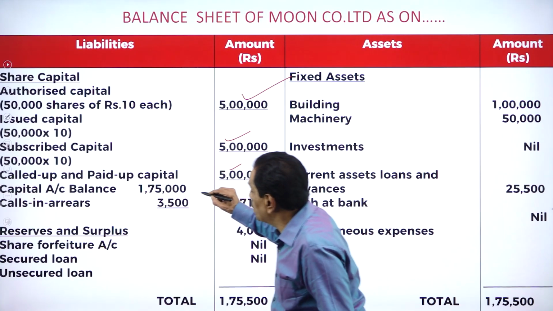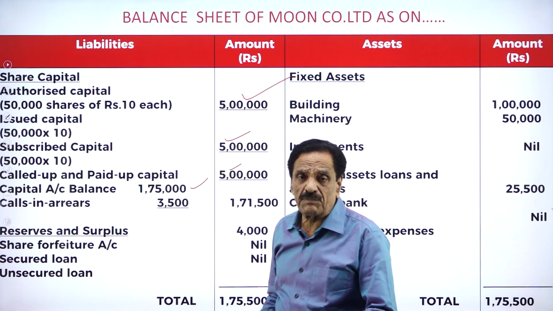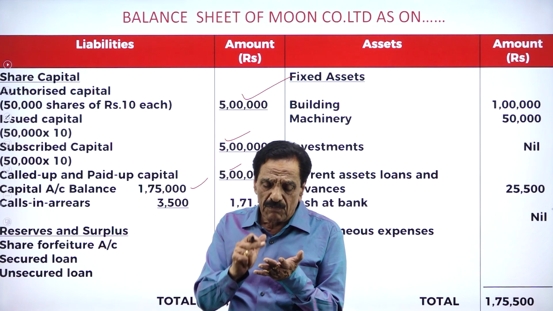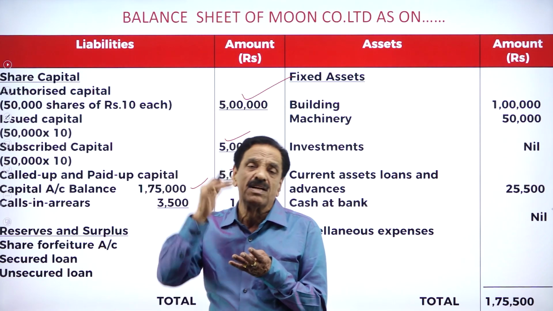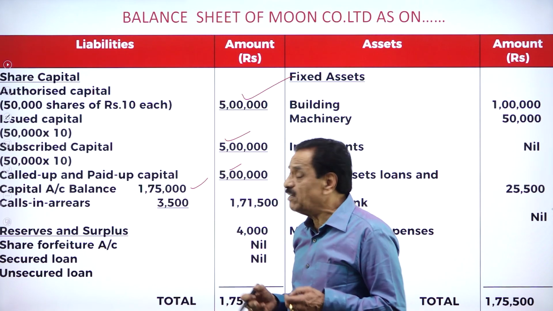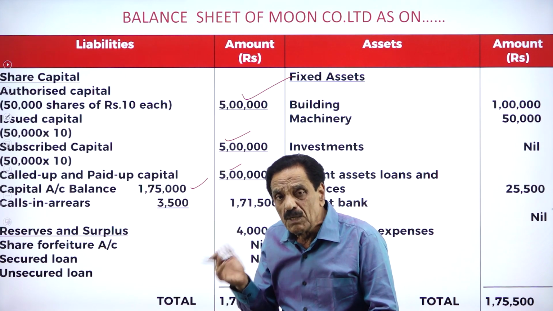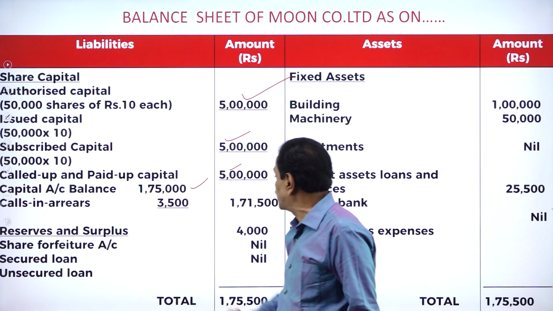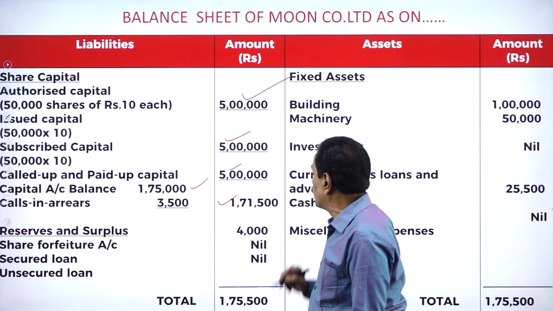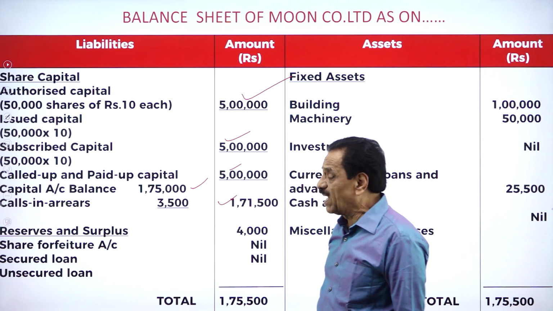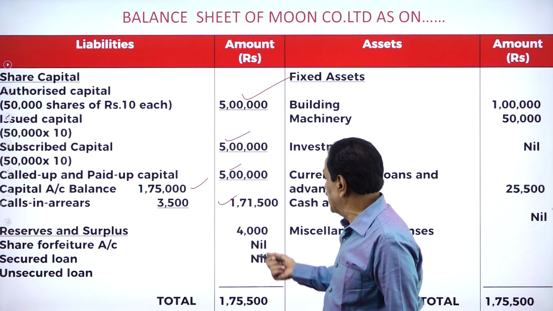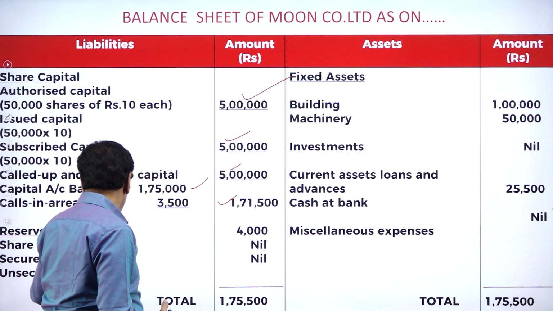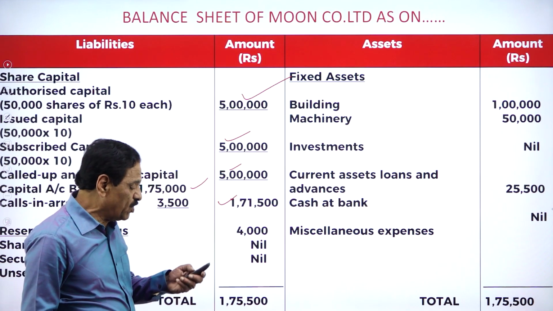If we now show how much we collected: 1,75,000 in total. 1 lakh in the form of building, fully paid up, 50,000 in the form of machinery, and another 25,000 subscribed by the public. How much calls in arrears? 3,500. We received how much? 1,71,500. In the last entry, share forfeited, yes or no? We got about 4,000 entries there. That is nothing but the share forfeited entry of 4,000. I'll show you how it is.